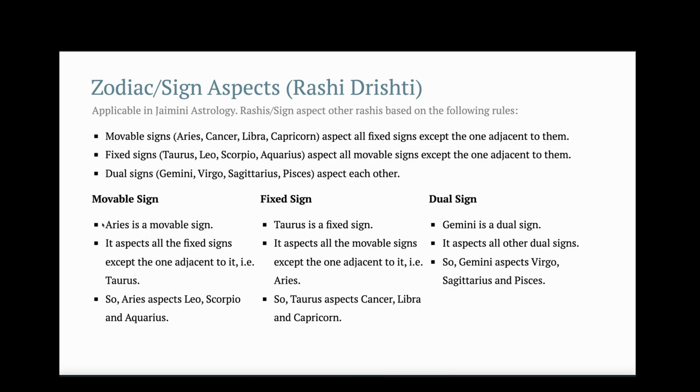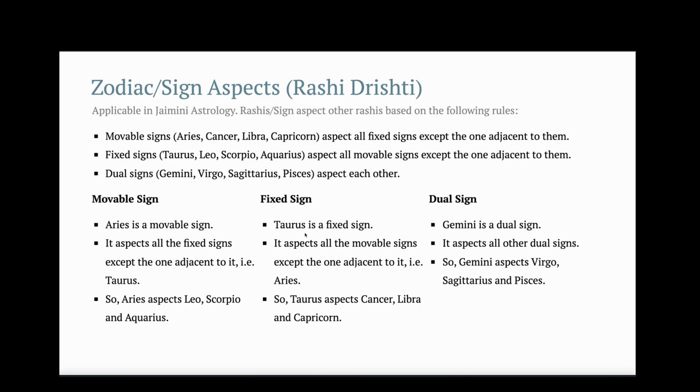Here is an example for a movable sign. Aries is a movable sign, and it aspects all the fixed signs except the one adjacent to it, that is Taurus. Taurus is a fixed sign and it is adjacent to Aries, since after Aries, Taurus comes. So Aries will not aspect Taurus but aspects all the other fixed signs. Aries will aspect Leo, Scorpio and Aquarius.